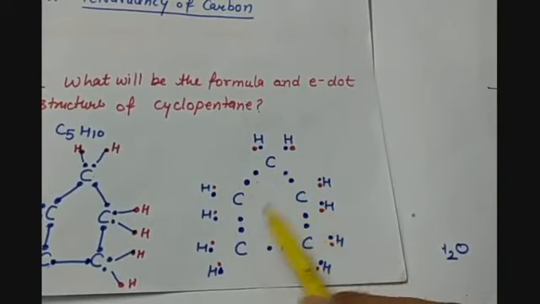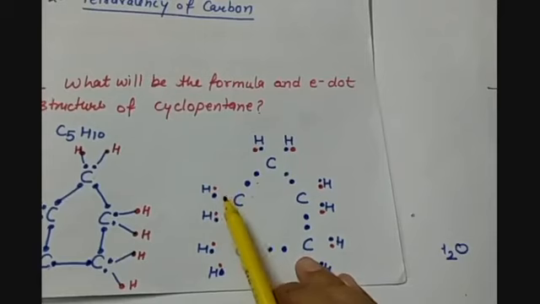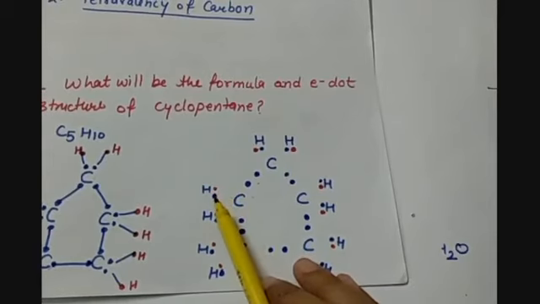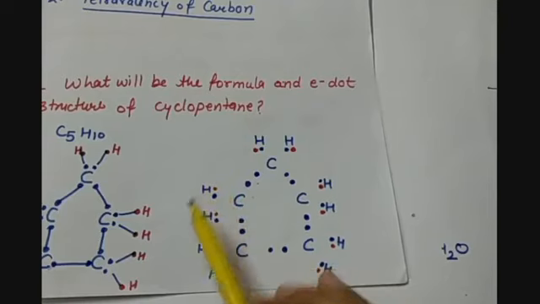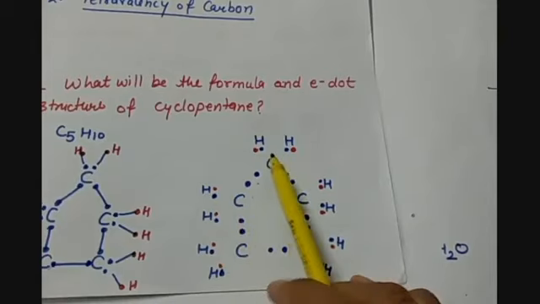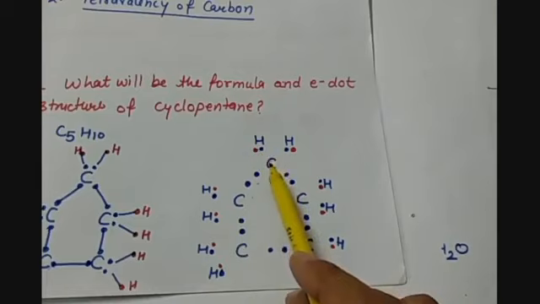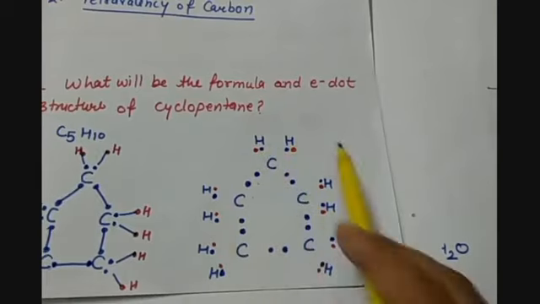And one red dot is telling the valence electron of hydrogen, and this blue dot is representing the valence electron of carbon. This way hydrogen is also completing its octet and getting stability, and each carbon atom is also forming 4 bonds, 2 with the adjacent carbon atoms and 2 with the hydrogen. So this is the electron dot structure of cyclopentane.